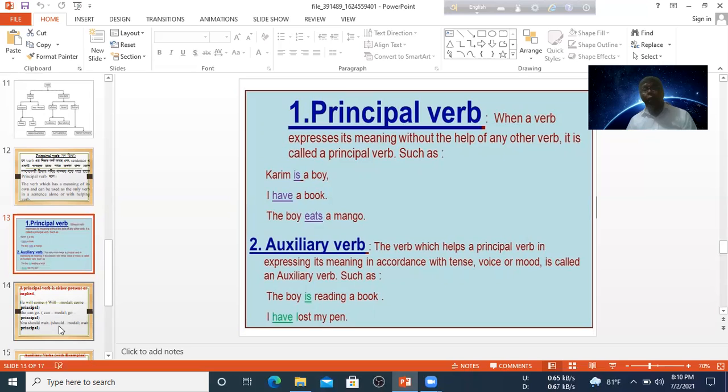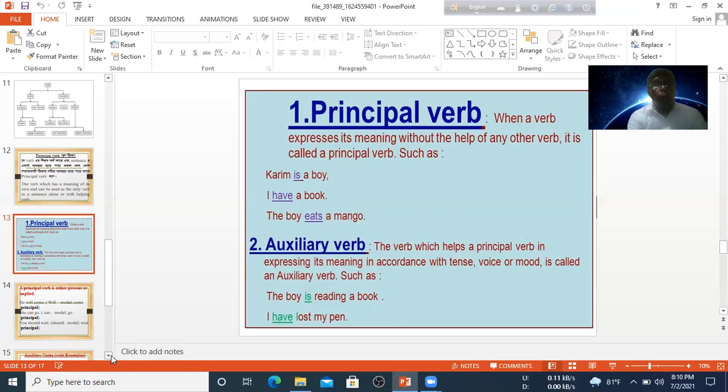Next, auxiliary. The boy is reading a book. In this sentence there are two verbs: is is auxiliary and reading is the principal verb. I have lost my pen. In this sentence there are two verbs: have is auxiliary and lost is the principal verb. When we see two verbs in a sentence, one verb will be auxiliary and the other verb will be principal.